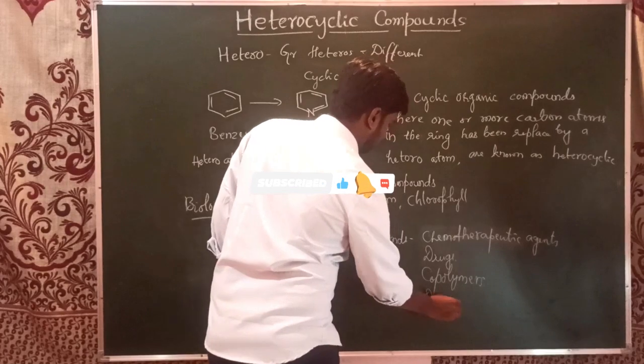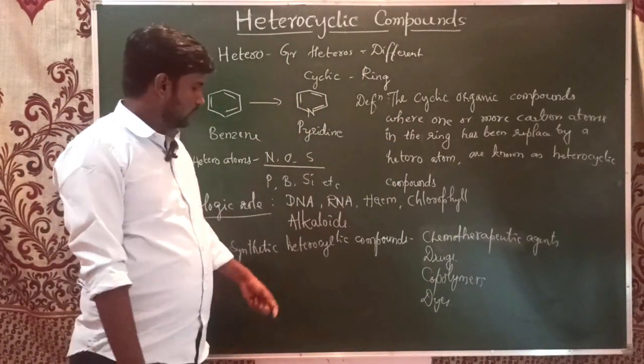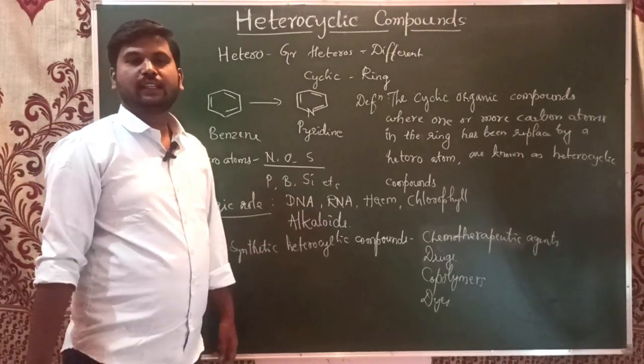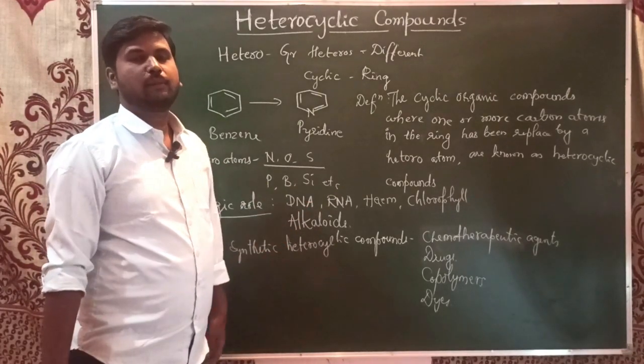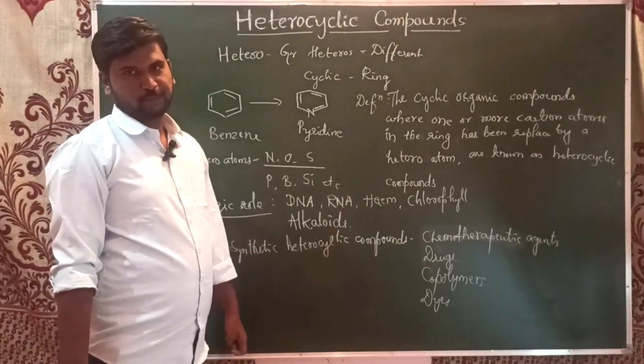These are natural heterocyclic compounds found in RNA, DNA, etc. Now we have the application of these heterocyclic compounds even in these industrial things.